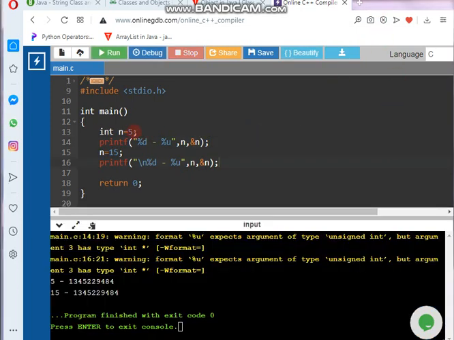So see, students, after I compile, the value is different. Before it was 5 and at present it is showing 15. But check the address: it is the same, 484, and here also 484. It means in the 484 address, the 5 was kept before, and now as we change the value to 15, it is still keeping the value 15 in that same 484 location. This is what is known as mutable, students. The value is getting kept in the same location.